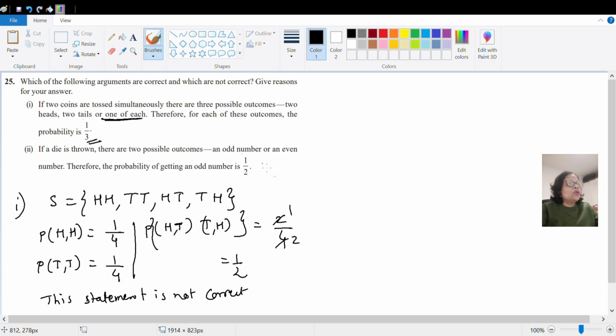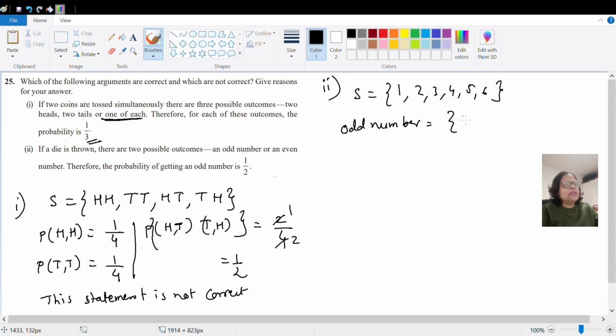Okay, let us go to the second question, second part. If a die is thrown, there are two possible outcomes, an odd number और an even number. तो die throw किया है, मतलब उसमें आ जाएगा 1 2 3 4 5 6, right. अभी odd number मुझे अगर चाहिए तो उसमें है 1 3 और 5, right. तो probability of odd number कितना होगा, आपका n of S है 6 और इधर आ जाएगा probability of odd number is 3. So 3/6 करेंगे तो ये आ जाएगा 1/2.